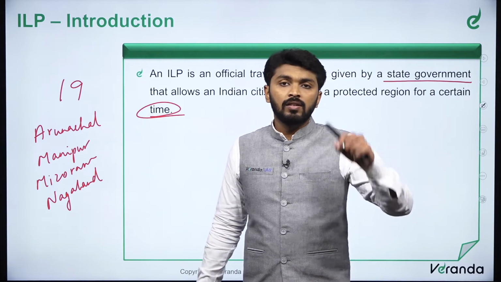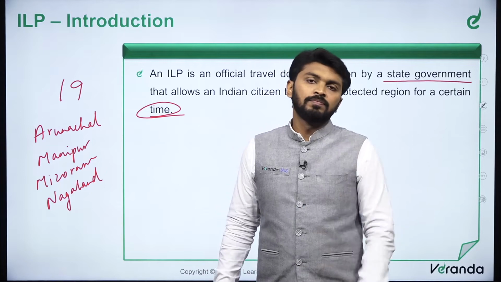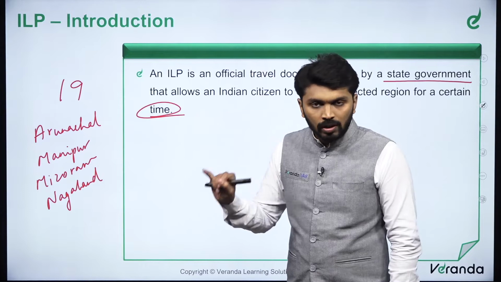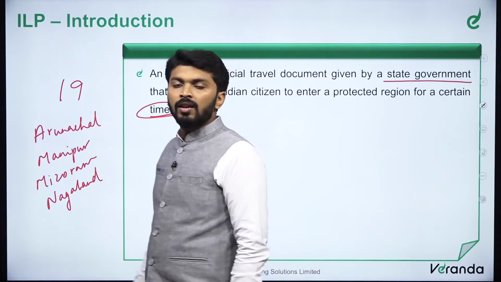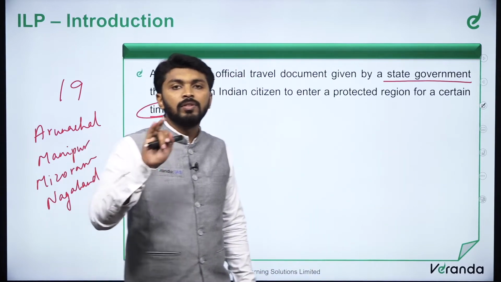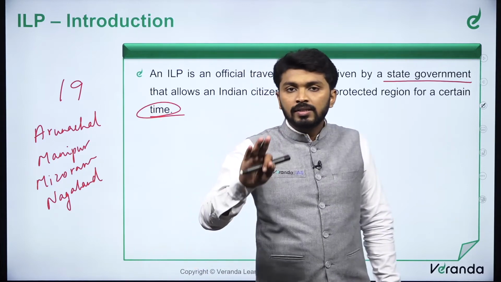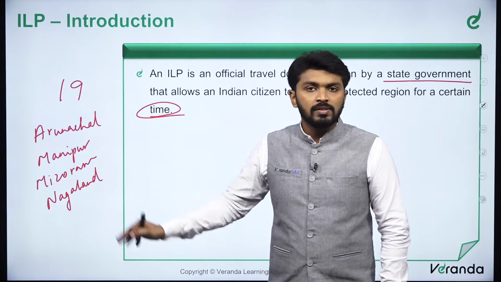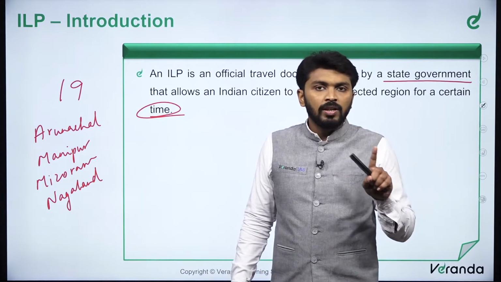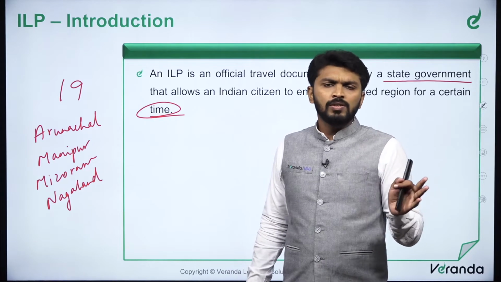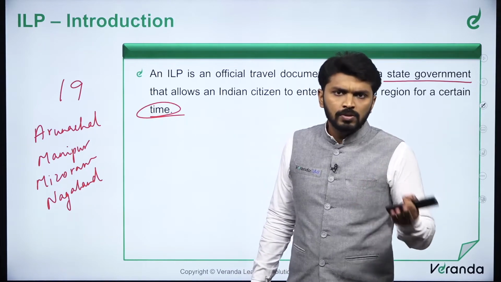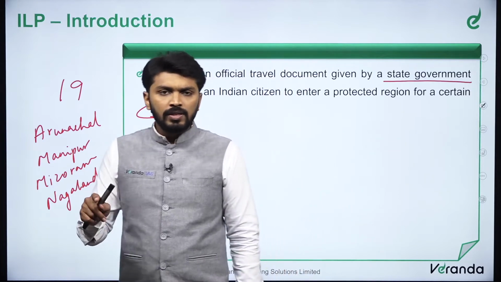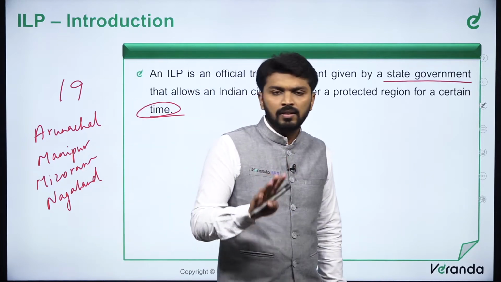So which states are under the ILP regime, and which states are not? Assam is not under the ILP system. Meghalaya is not under the ILP system. Tripura is not under the ILP system. The rest of the 4 northeastern states are under the ILP system, and Jammu and Kashmir does not have any ILP system. Students tend to confuse this; they add Jammu and Kashmir to this list. No, these are the only 4 northeastern states under the ILP system.